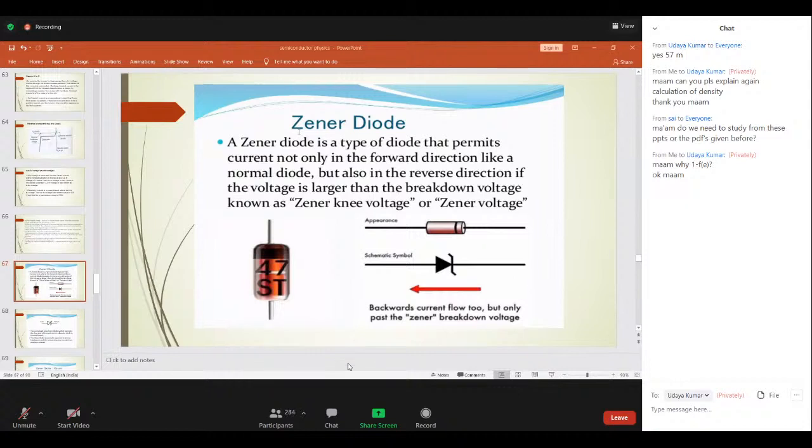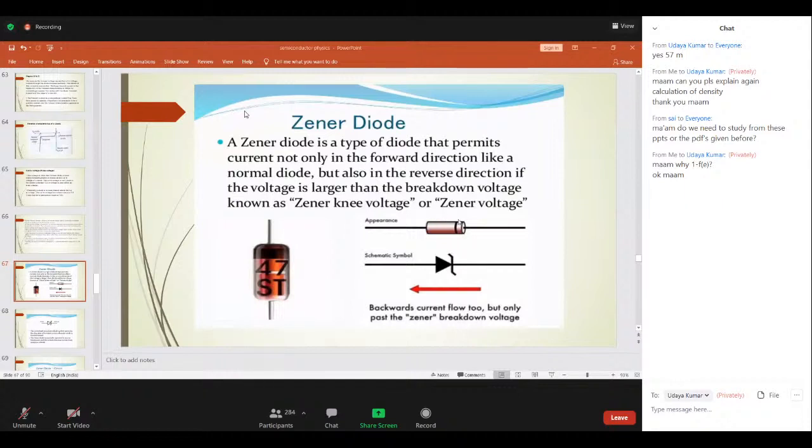But Zener diodes are basic building blocks of electronic circuits. They are widely used in all kinds of electronic equipment. It works with both. In forward bias, it acts completely like your PN junction diode, but in reverse bias, it has a major application, and it is very, very important. So it not only works in the forward direction like a normal diode, but also in the reverse direction. If the voltage is larger than the breakdown voltage, it works in reverse bias. That voltage is known as the Zener voltage.